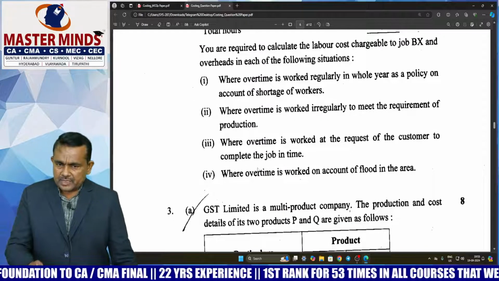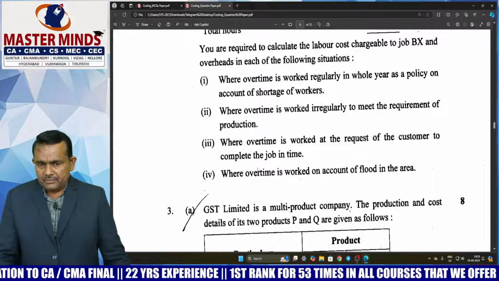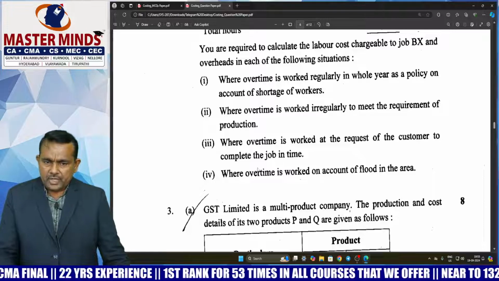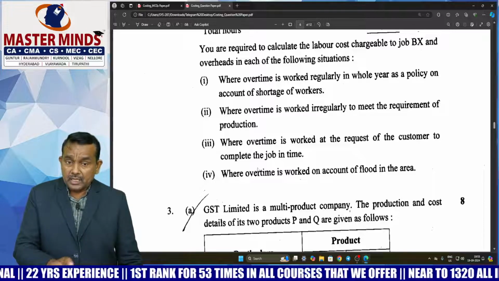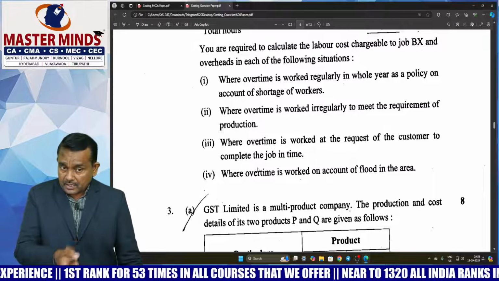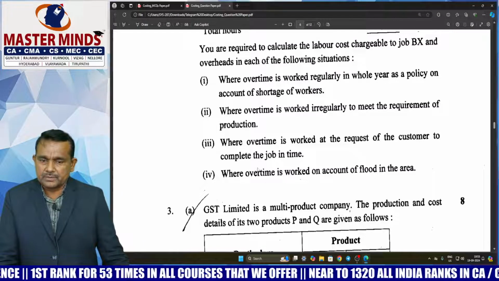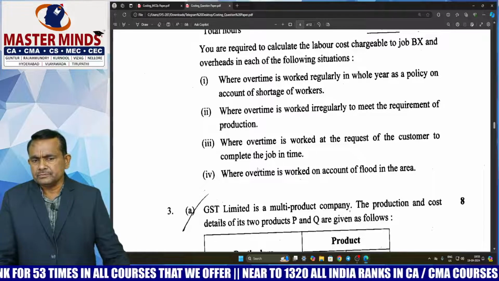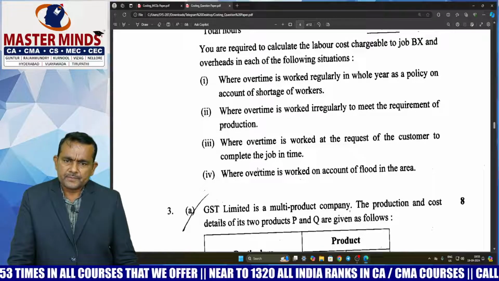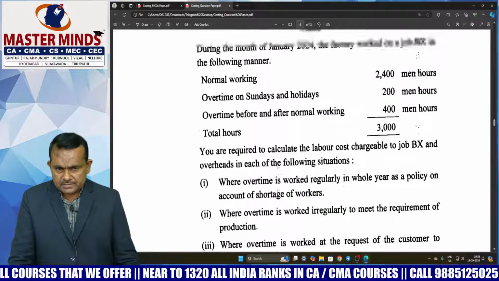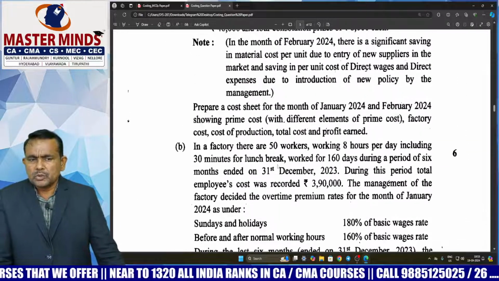Where overtime is worked at the request of the customer, where overtime is worked regularly as a policy due to labor shortage, where overtime is worked irregularly to meet the requirement of production, where overtime is worked due to natural calamities. Treatment simple. Same question covered in our material, sir. This is the simple question 2B. 2A is the lengthy question, sir.